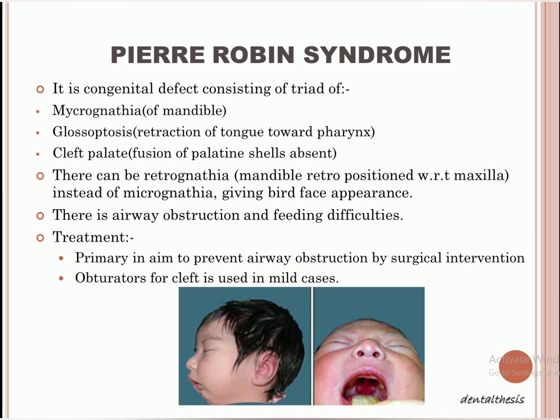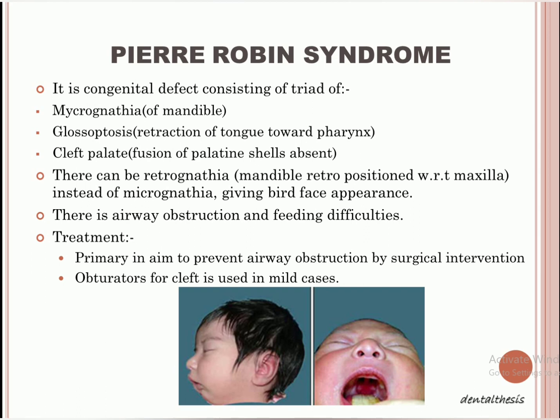Okay. And what problems can the person face? Because of glossoptosis there can be airway obstruction, right?